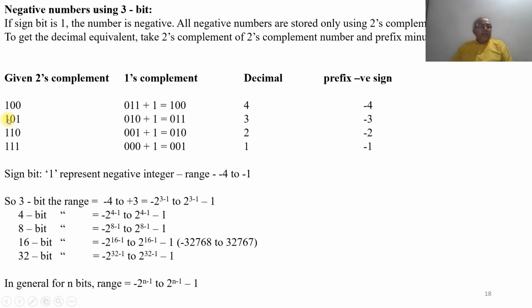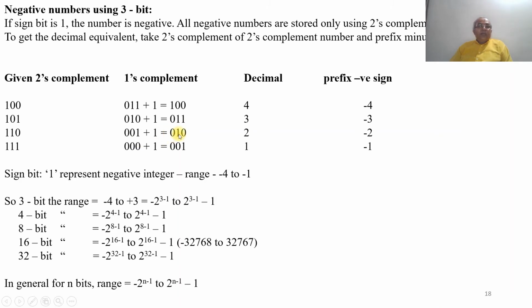Similarly, considering 101, the 1's complement is 010, plus 1. When adding, 0 plus 1 becomes 1, then 1 plus 0 is 1 and 0 is 0. 011 becomes 3. Since the sign bit is 1, it is minus 3. Next, 110: the 1's complement is 001, plus 1. 1 plus 1 becomes 0 with carry 1, 1 plus 0 becomes 1, and 0.